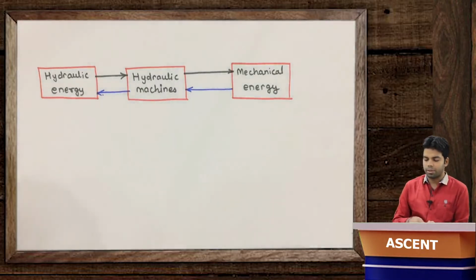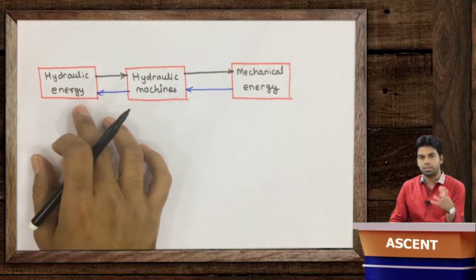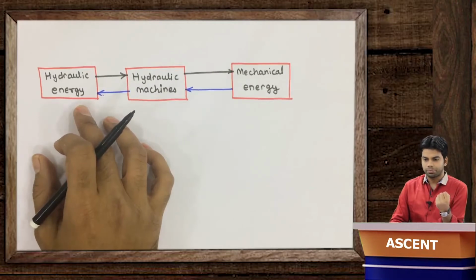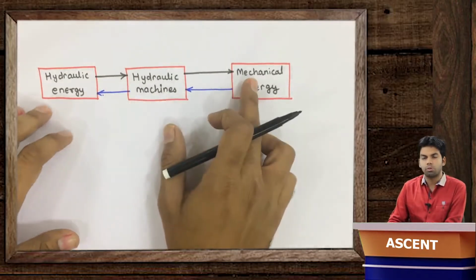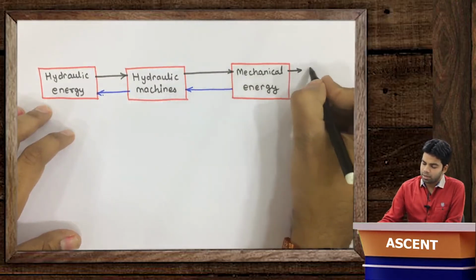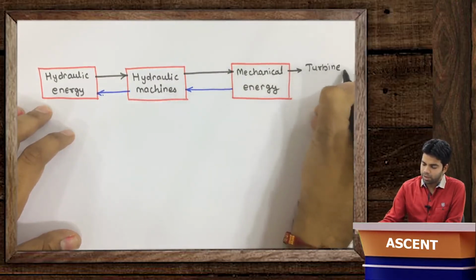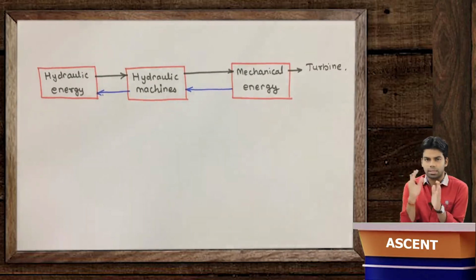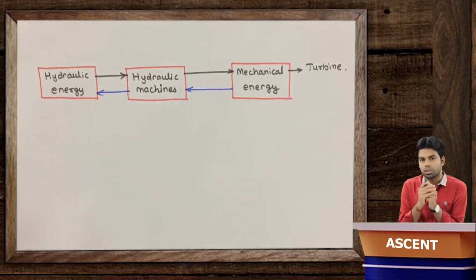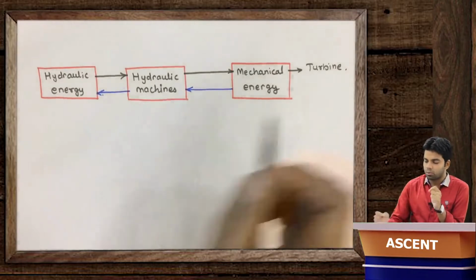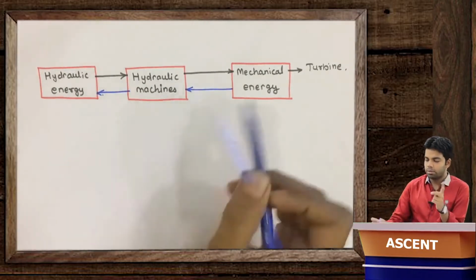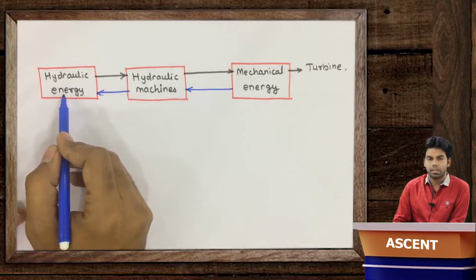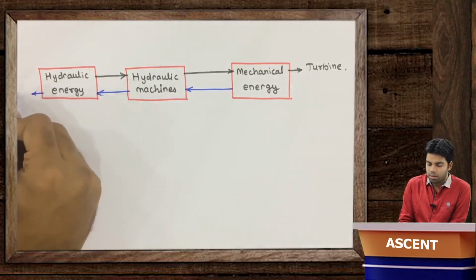If we have the hydraulic energy, and with the help of a machine we convert it to mechanical energy, then such devices are termed as turbines. So in a turbine we have the energy in the form of hydraulic energy, in the form of water power, and then we convert it into mechanical energy, and further that mechanical energy is converted into electricity. That we are not going to deal with; we will just deal up to the conversion to mechanical energy. And when mechanical energy is converted to hydraulic energy, such devices are termed as pumps.